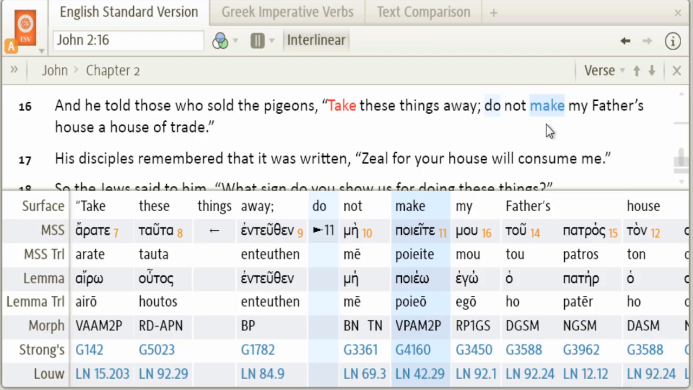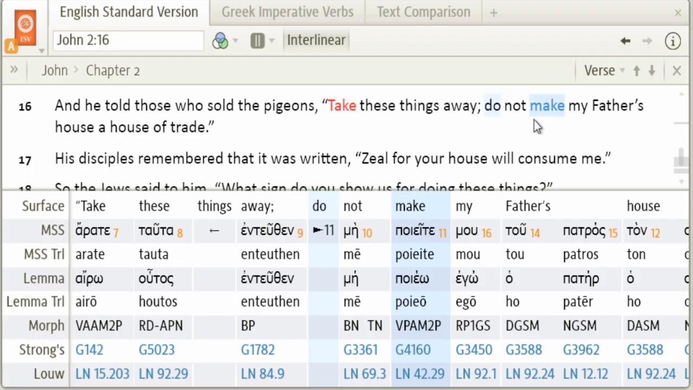Here in John chapter 2, verse 16, we have an example of an imperative of prohibition. Here's our imperative in the present tense. And you can see down here the negative particle mē. So here we have our negative particle plus the imperative in the present tense. And here's the translation, "do not." Some other translations may have "must not."